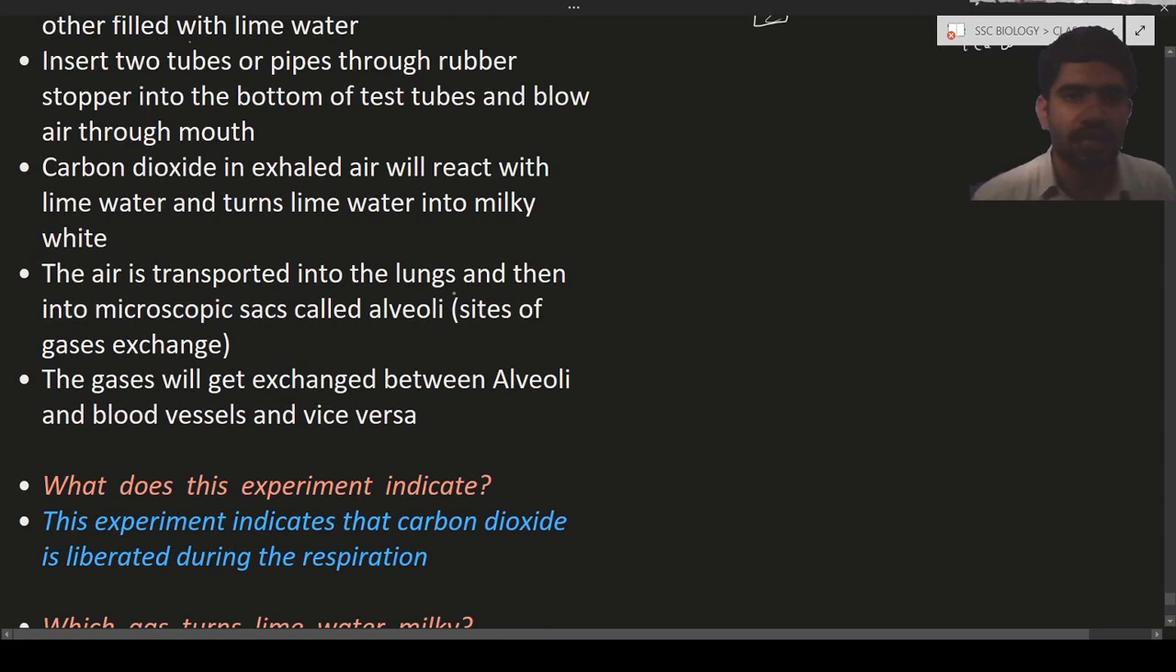The air is transported into the lungs and then to the microscopic sac-like alveoli, the sites of gas exchange. The gases get exchanged between the alveoli and blood vessels and vice versa. This is a both-way process, forward and backward. Now there is a question in our textbook. What does this experiment indicate? This experiment indicates that carbon dioxide is liberated during the respiration process. With the help of the experiment you can show it.